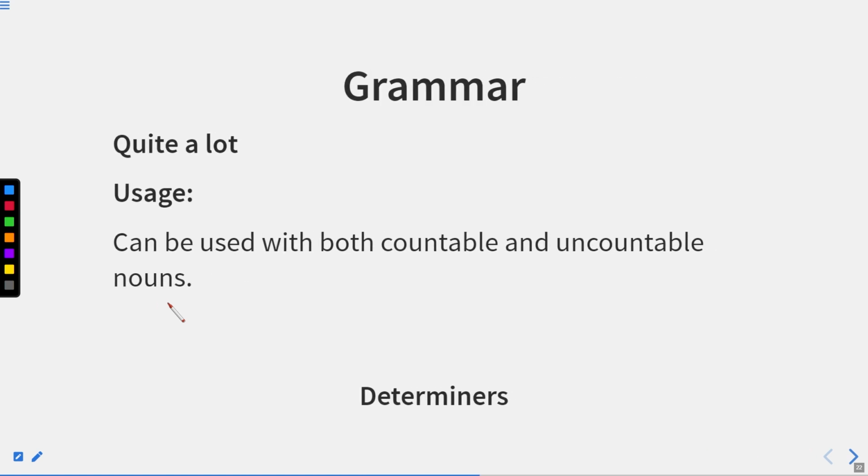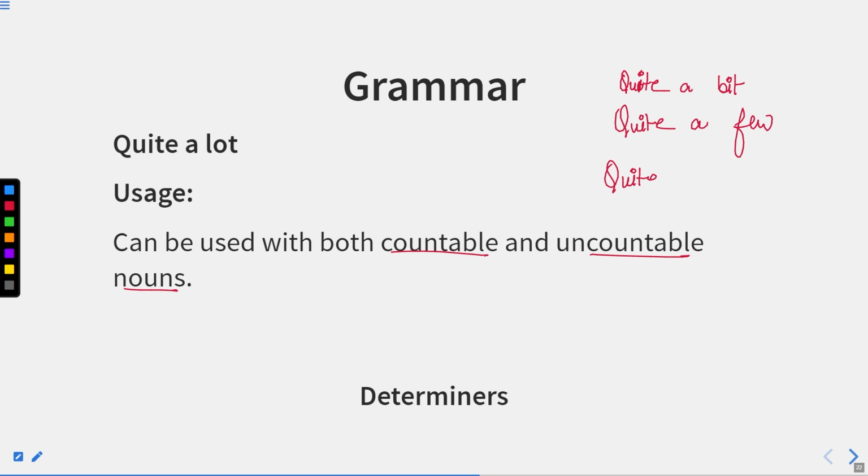Now quite a lot can be used with both countable and uncountable nouns. In summary, we have quite a bit, after that quite a few, and after this quite a lot.